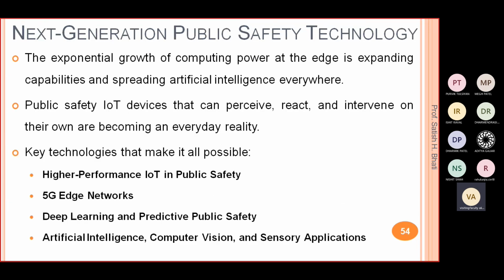So, the next generation of public safety technology. We already have smart devices, but there is still more technology we can use in this domain of public safety. The exponential growth of computing power at the edge is expanding capability and spreading artificial intelligence everywhere.